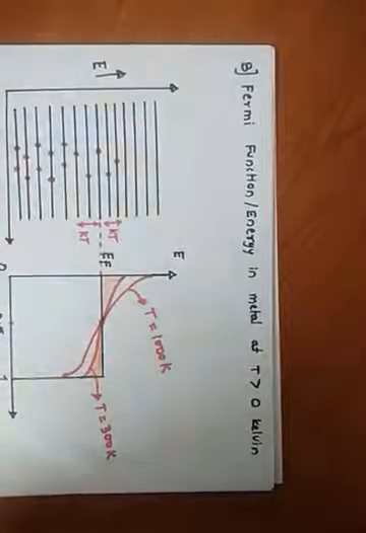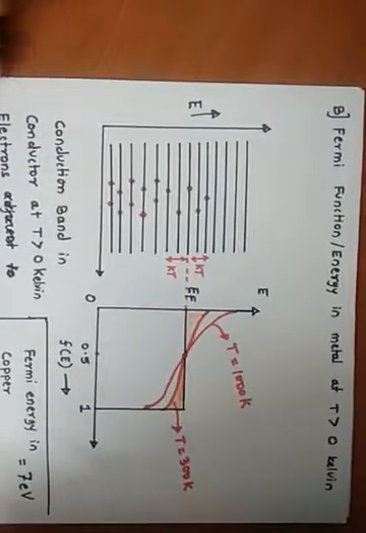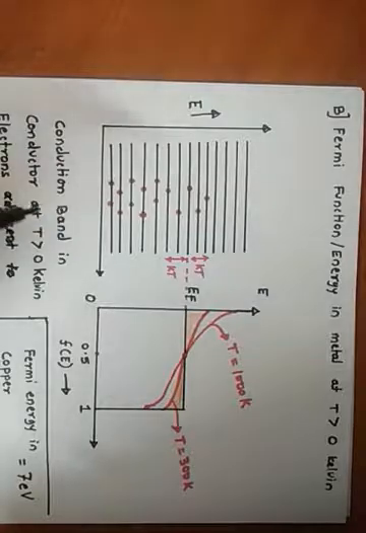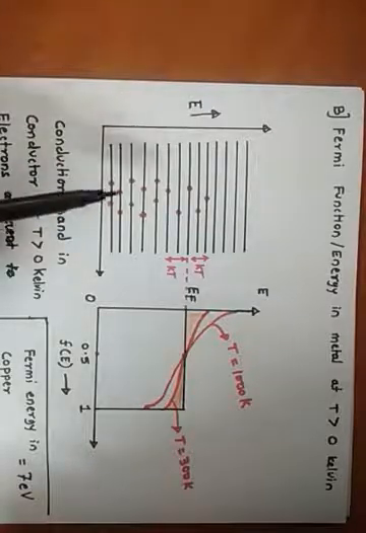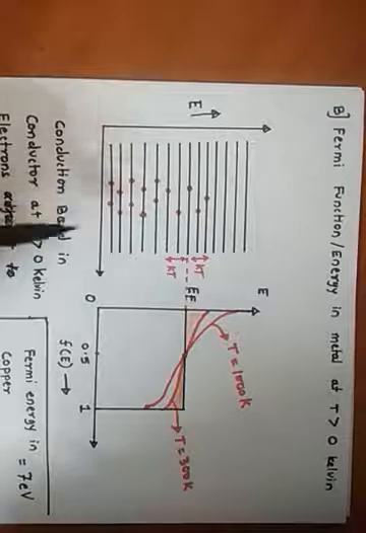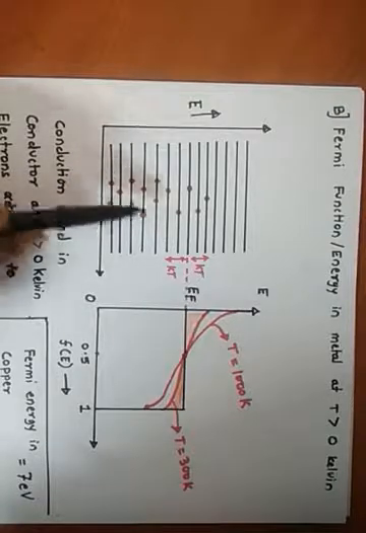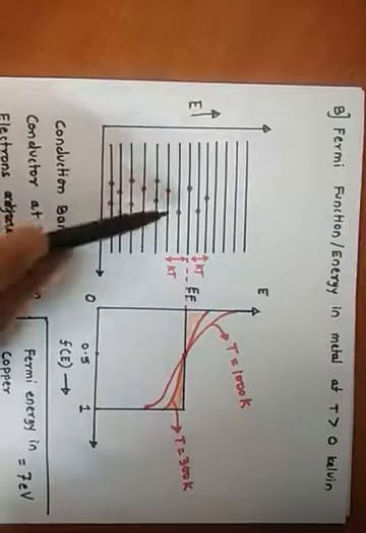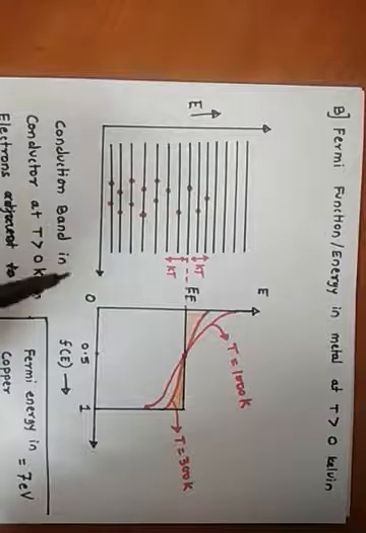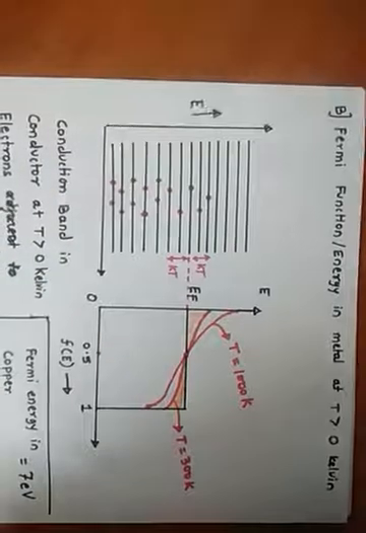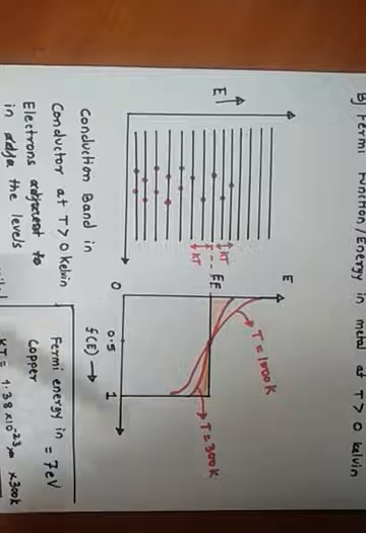As I said earlier, in the case of a metal there is no conduction band and valence band. The electrons are distributed in this manner. Now when you heat the metal, then what happens?